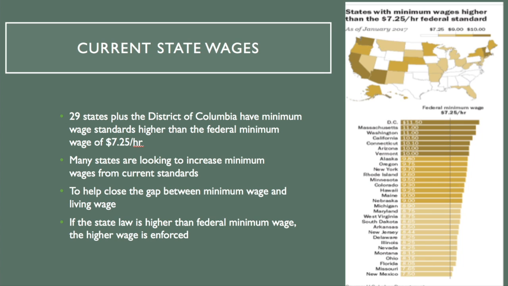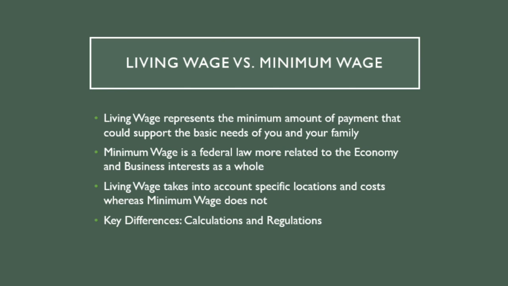29 states plus the District of Columbia have minimum wage standards higher than the federal minimum wage of $7.25 an hour. Many states are looking to increase minimum wages from current standards. This would help close the gap between minimum wage and the living wage. If the state law is higher than the federal minimum wage, the higher wage is enforced. In the United States, both living wage and minimum wage help to ensure the minimum amount workers can or should be paid to protect the working poor.